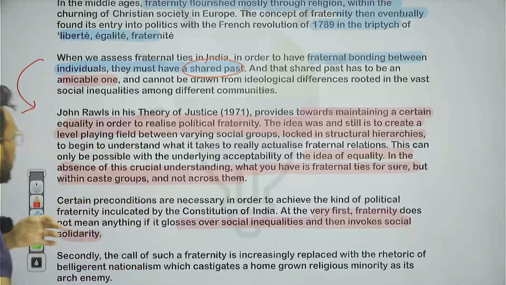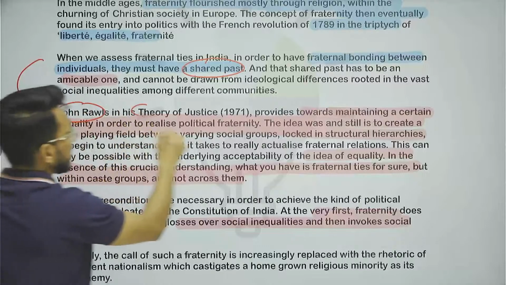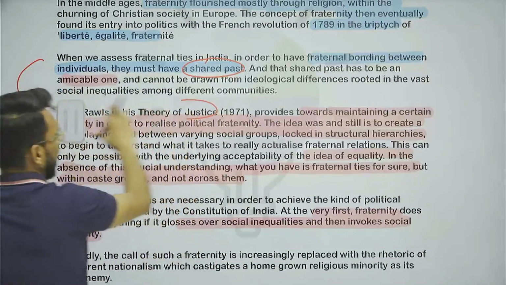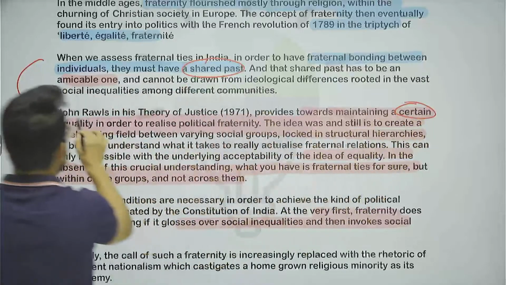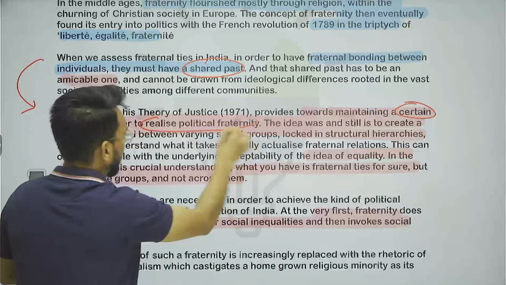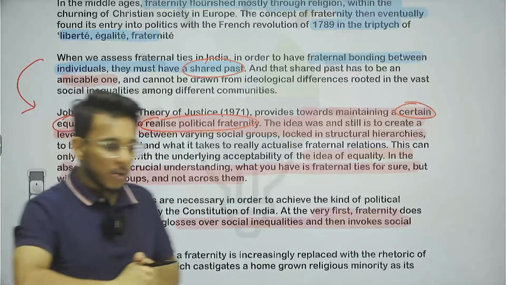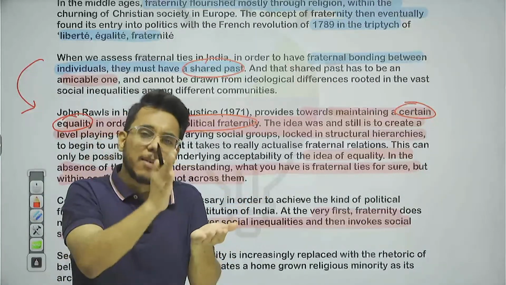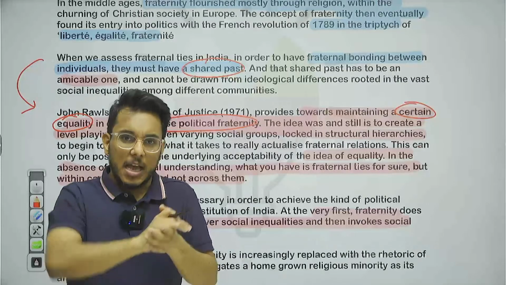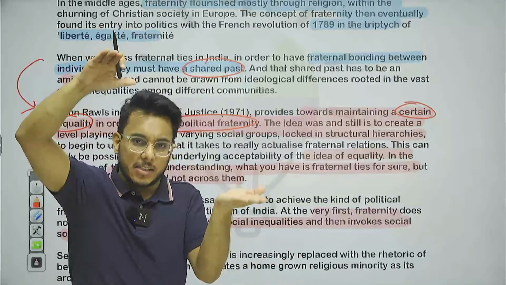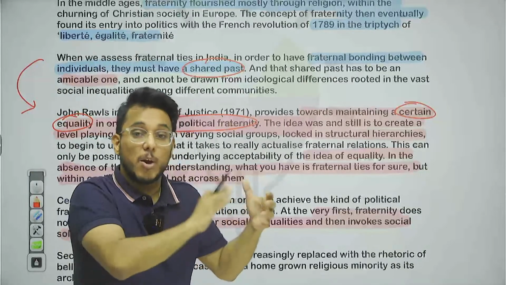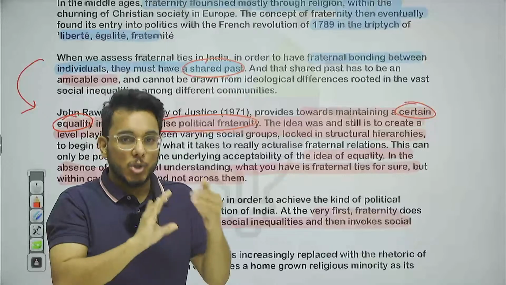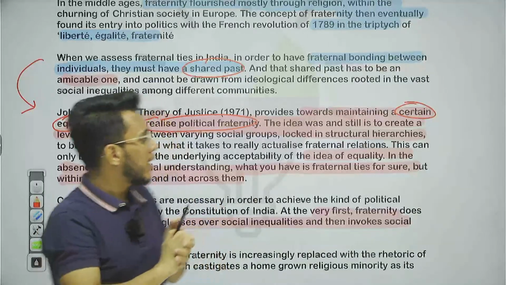Now John Rawls, in his theory of justice, provides that there is a need of maintaining certain equality in order to realize political fraternity. See this: if people don't see themselves as equal, they can never come together and have fraternity, brotherhood, belongingness. So equality is a very important parameter for fraternity.